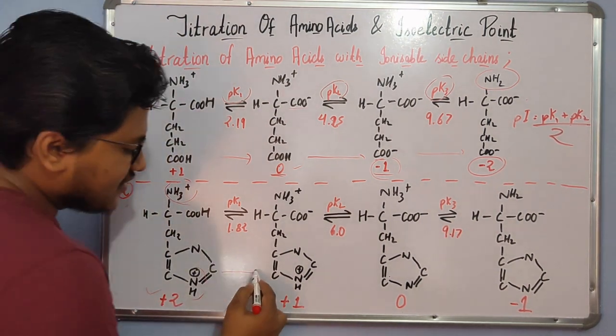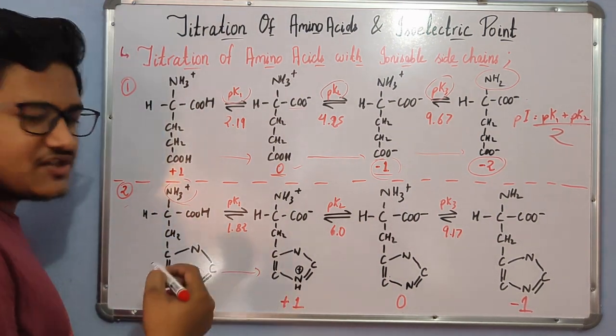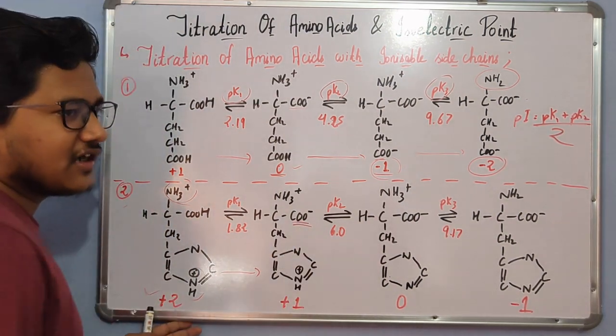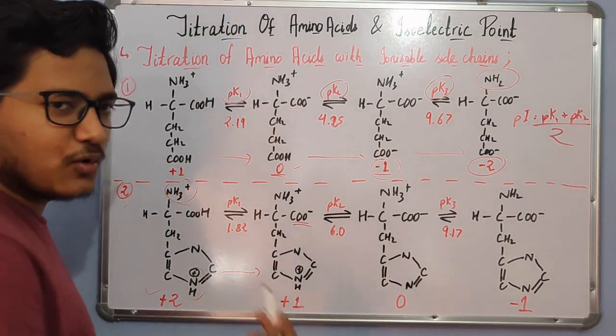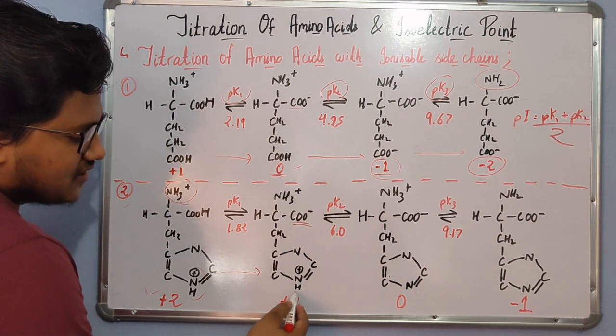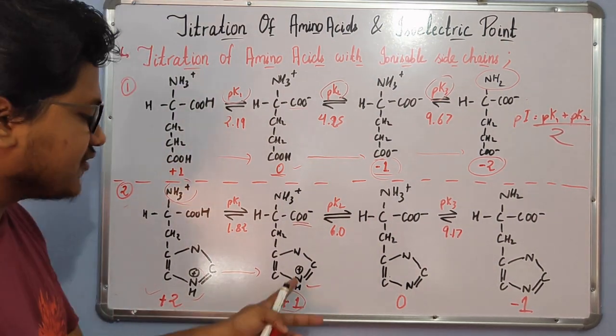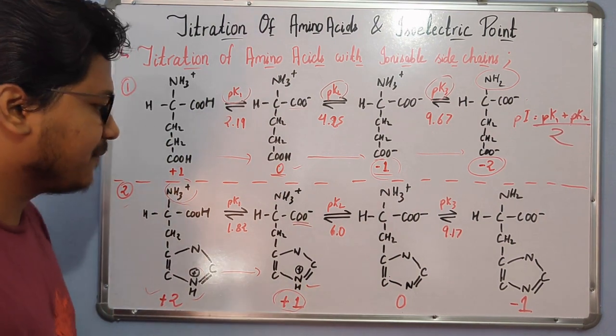Then as the pH increases by addition of a base, there is deprotonation in the carboxylic group. The carboxylic acid group loses the proton first, and as a result the net charge now becomes +1 because of the positively charged amino group in the side chain.